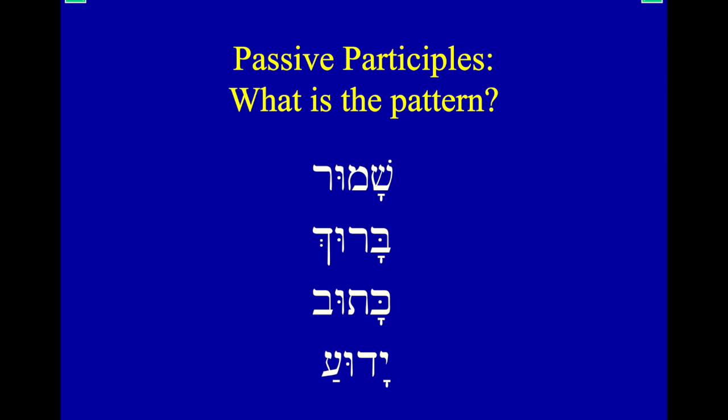So passive participles. What's this pattern? Notice all of these: shamur, baruch, katuv, yadua. All of these have a long A under our first radical and a shurek in between, a long U in between our second and third radical. That's our pattern for the qal passive participle.